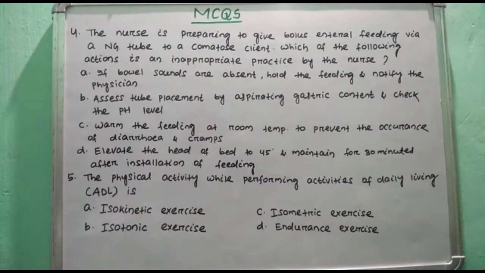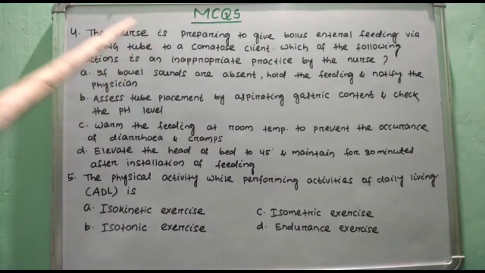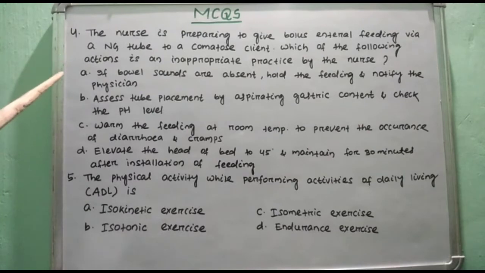Question number 4. The nurse is preparing to give bolus enteral feeding via a NG tube to a comatose client. Which of the following actions is an inappropriate practice by the nurse? Option A. If bowel sounds are absent, hold the feeding and notify the physician. Option B. Assess the tube placement by aspirating gastric content and check the pH level. Option C. Warm the feeding at room temperature to prevent the occurrence of diarrhea and cramp. Option D. Elevate the head of bed to 45 degrees and maintain for 30 minutes after instillation of feeding.